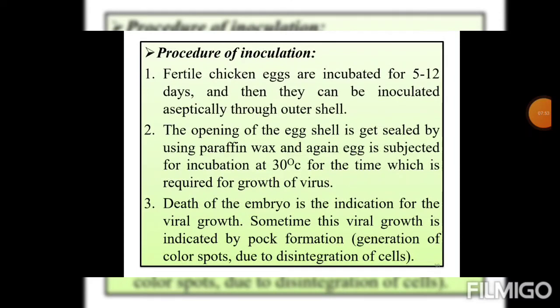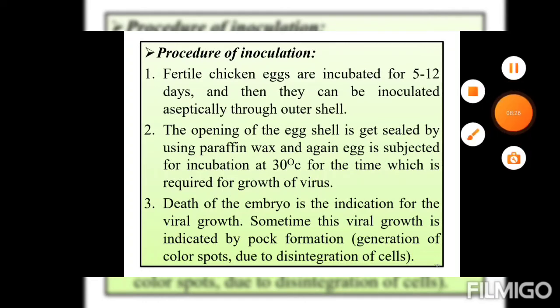Next point, procedure of inoculation. Now see which procedure we follow. Fertile chicken eggs are incubated for 5 to 12 days and then they can be inoculated aseptically through the outer shell. The opening of the eggshell is sealed using paraffin wax, and the egg is again incubated at 30 degrees Celsius for the time required for growth of virus.